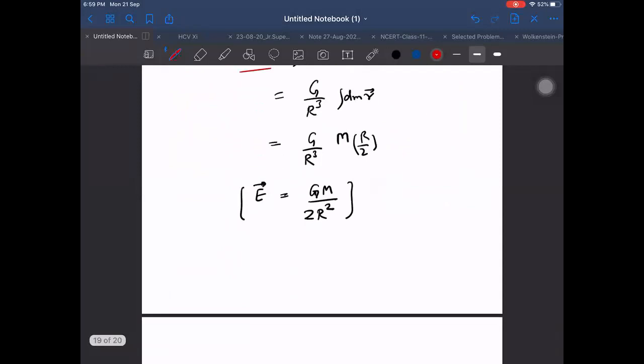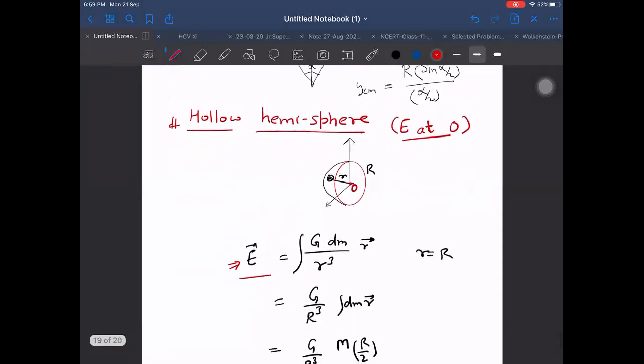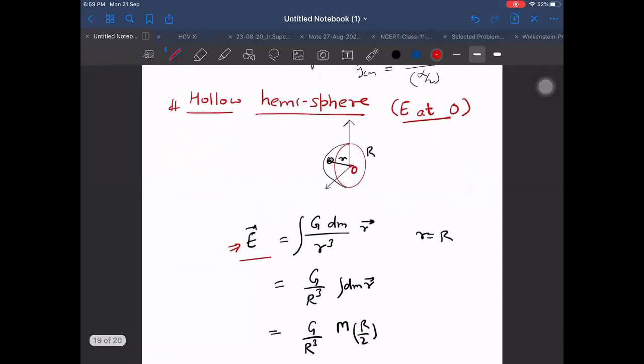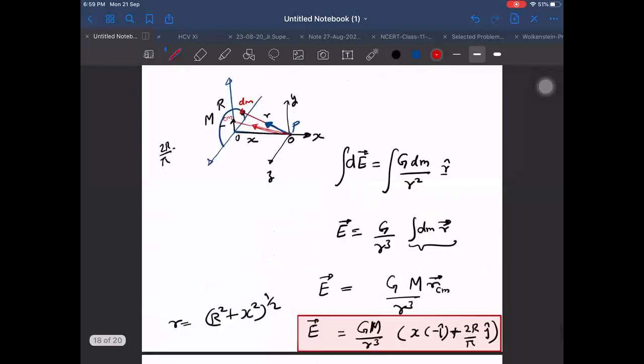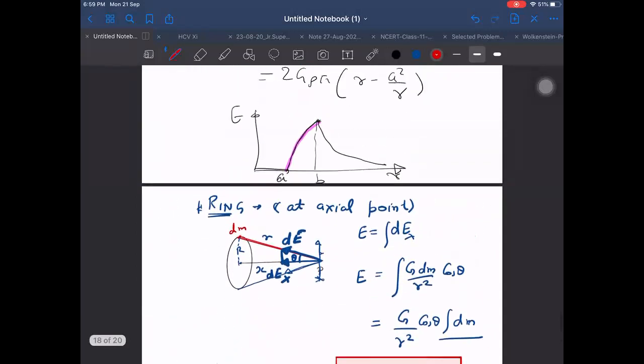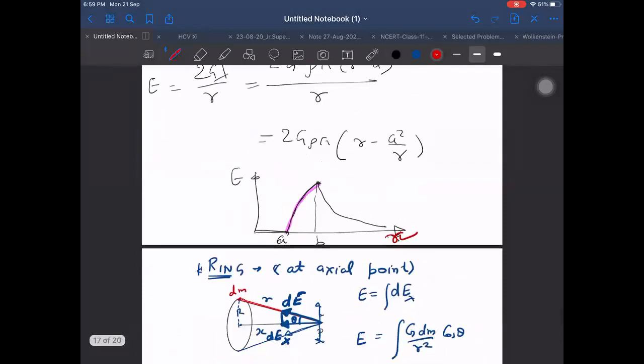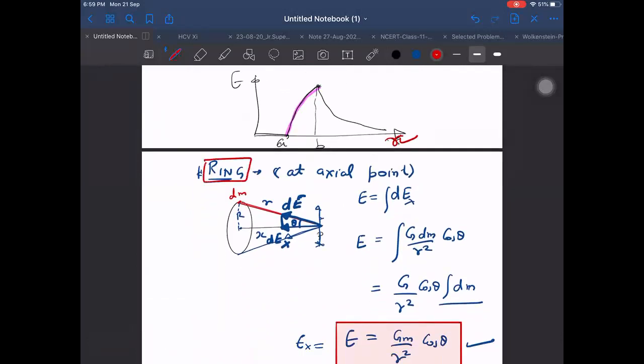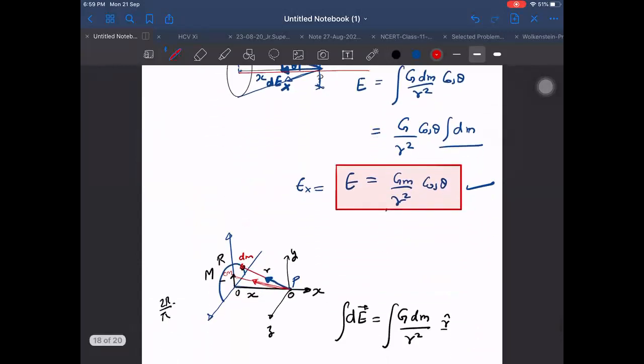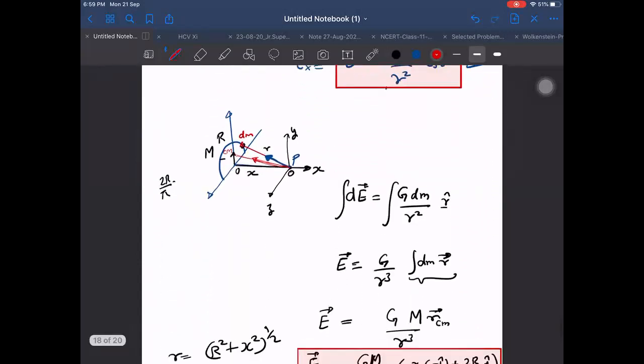So E is equal to this at the center. Rather than saying at O, I should say only at center. There is a problem in this formula. You remember up to this, except for the ring, for all other cases we are able to find the field at all the points in space, at whatever distance we go. But when we came to the ring, we had a limitation. We are able to find only at points on the axis. Only along one line, but not at other places.